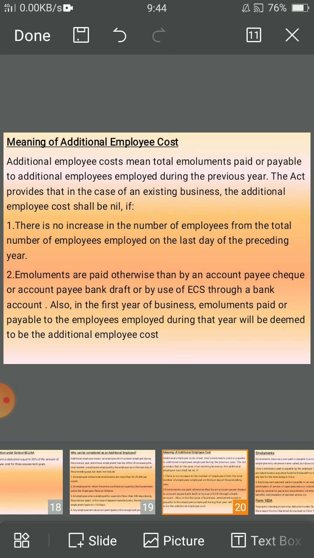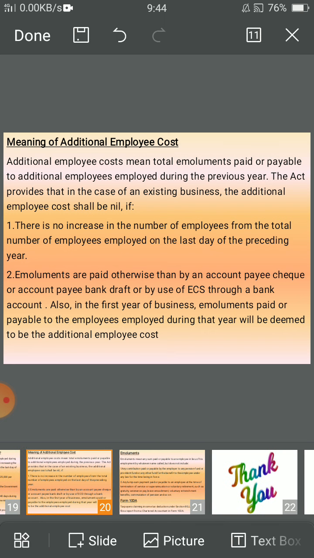Meaning of additional employee cost. Additional employee cost means total emoluments paid or payable to additional employees employed during the previous year.